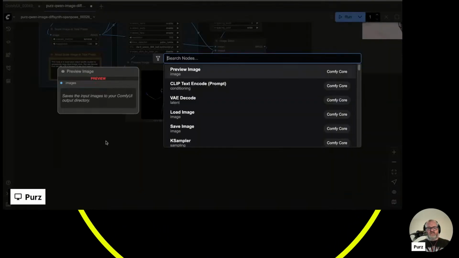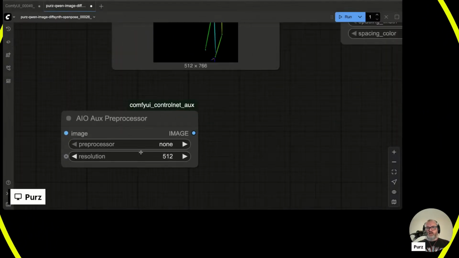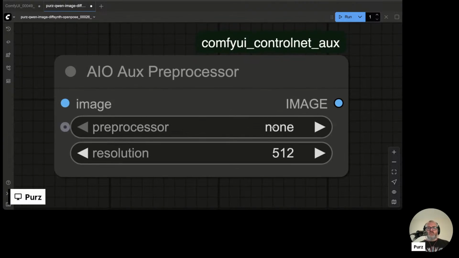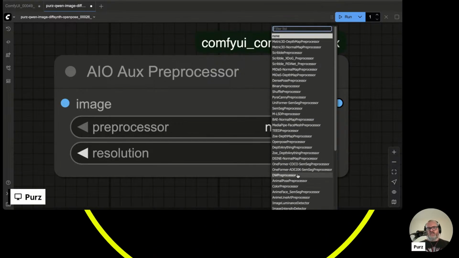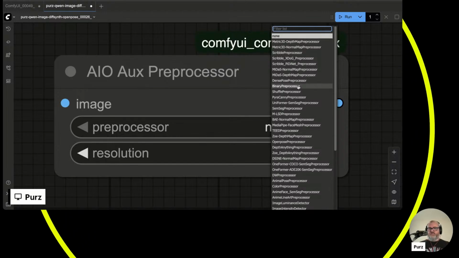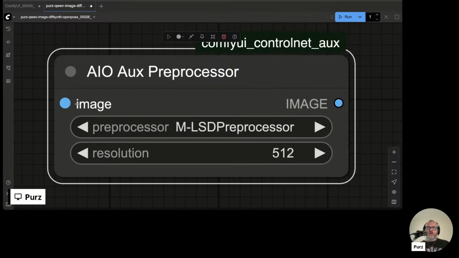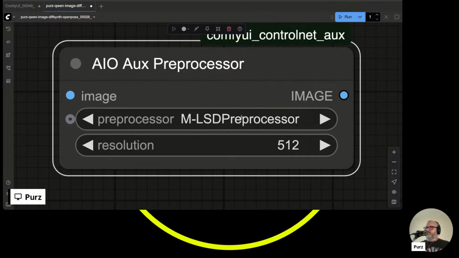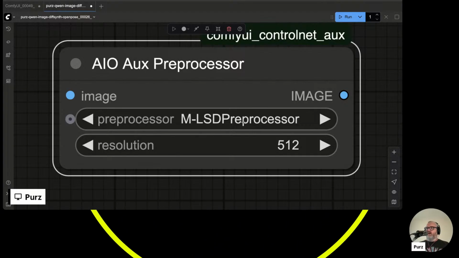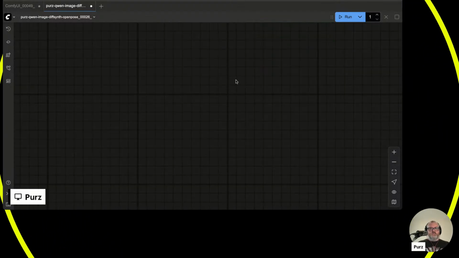One really fun place to test it all is a node called the AIO Aux Preprocessor. AIO means all in one. This big preprocessor drop-down list is pretty much every kind of preprocessing you can do, so feel free to explore these and figure it out. This node's cool. You pick the thing, pass the image in, pass the image out, and it'll just download any model that it needs before it runs. So pretty sick. In our case today, we're just doing some OpenPose stuff.